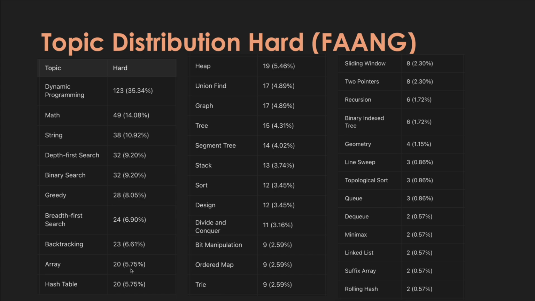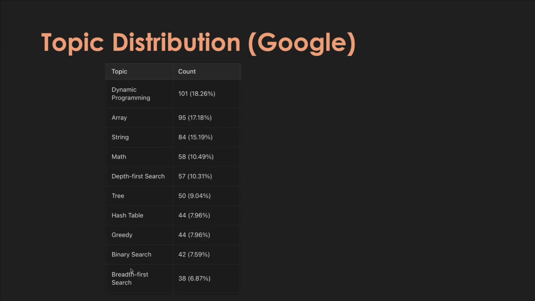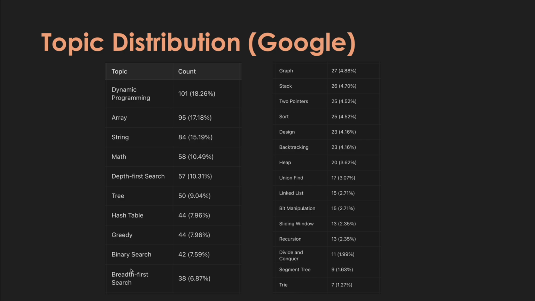So now let's look at topic distribution for Google. If you're preparing for a specific company like Google, Amazon, Facebook, I'm going to show you the topic distribution across those specific companies. So again, dynamic programming, since Google tended more towards hard, it's up there. But surprisingly, array is also up there, at 9.5%. So a lot of their medium questions are probably more on arrays and strings, and depth first search, trees, binary search, breadth first search are still up there in the list. And this is the rest of the list: graphs, union find, recursion, and so on.